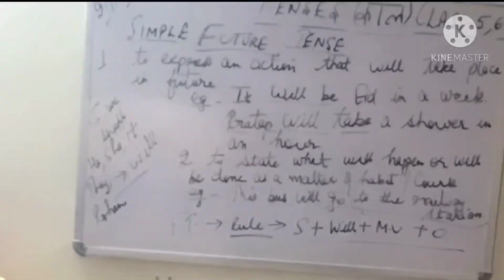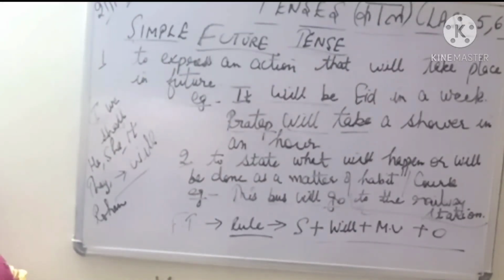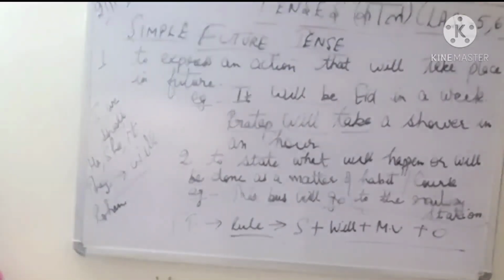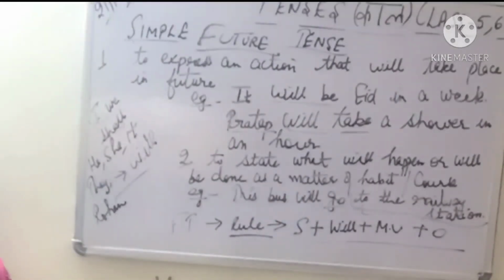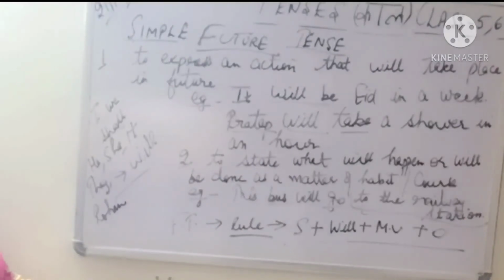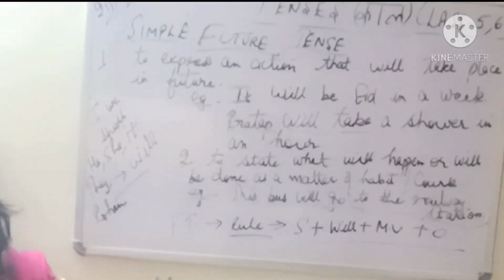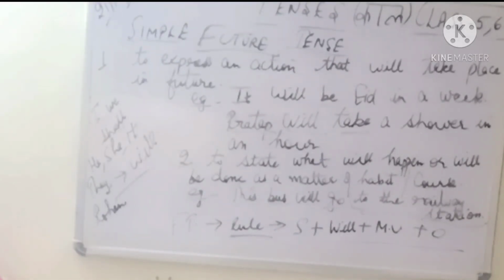So I hope the rules are clear. So you can just copy it down in your grammar notebook or your draft notebook, so that you can recall them again and again, you can revise them again and again. Whenever you solve your exercise, you can take help of these rules, and then please do solve this first exercise that is there after these rules in your books, and we'll be taking it up in the live class on Monday. Let me see how much you have understood. I'll be asking you the viva in live class, and please do prepare yourself for the viva.